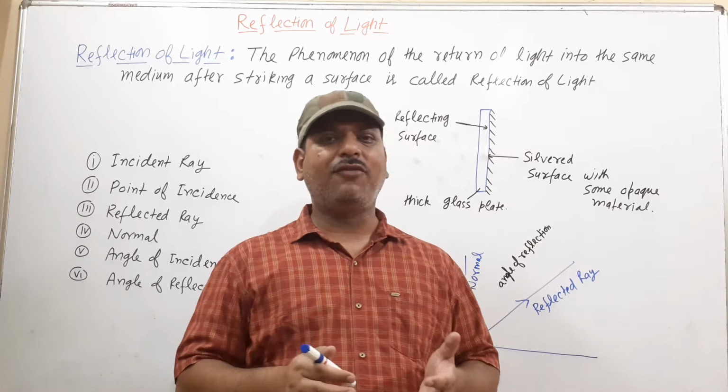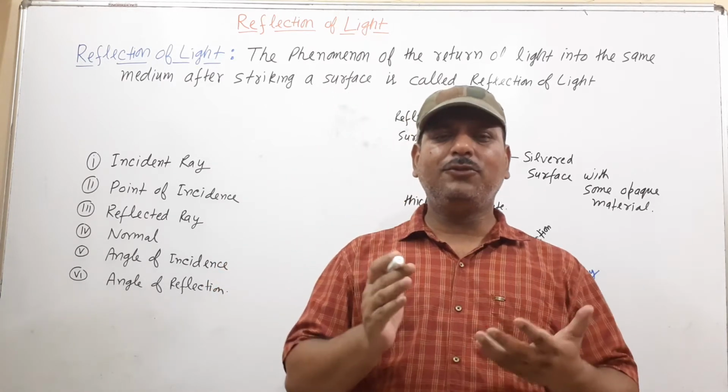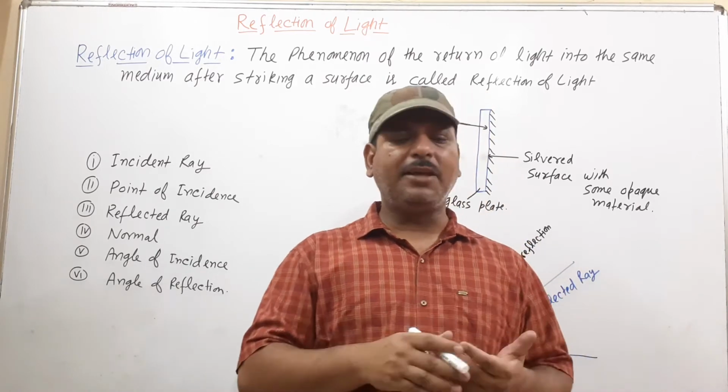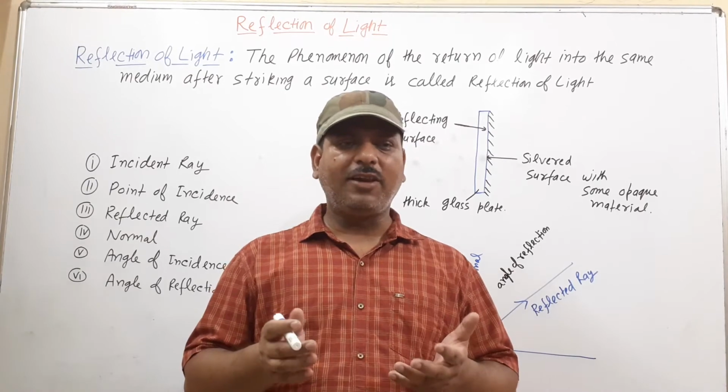So what is reflection? When light strikes a smooth surface, it bounces back in the same medium. That is called reflection of light.